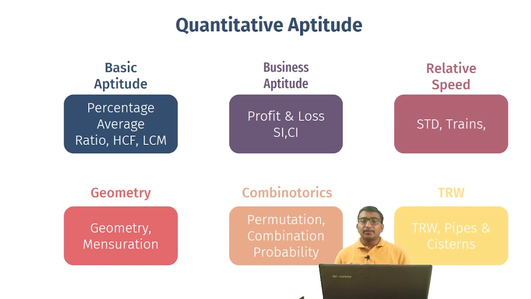All of these chapters, all of these topics will be covered in the basic aptitude. The second is business aptitude, which covers profit and loss, simple interest, compound interest. As I have told you, it is nothing but the application of percentages. The third is relative speed, which mostly covers problems on speed, time, distance, problems on trains, problems on races, problems on boats and streams. All these types will be covered in relative speed. This is also a very important section from the perspective of Wipro.